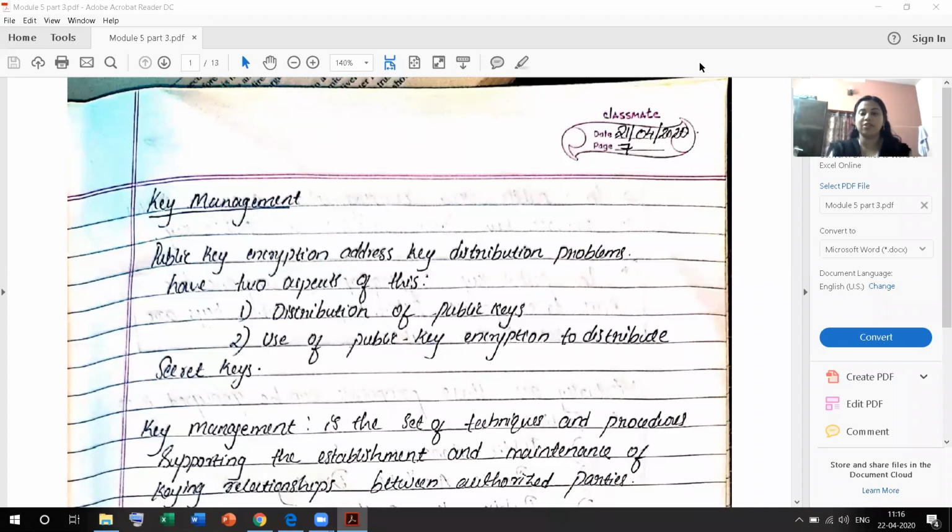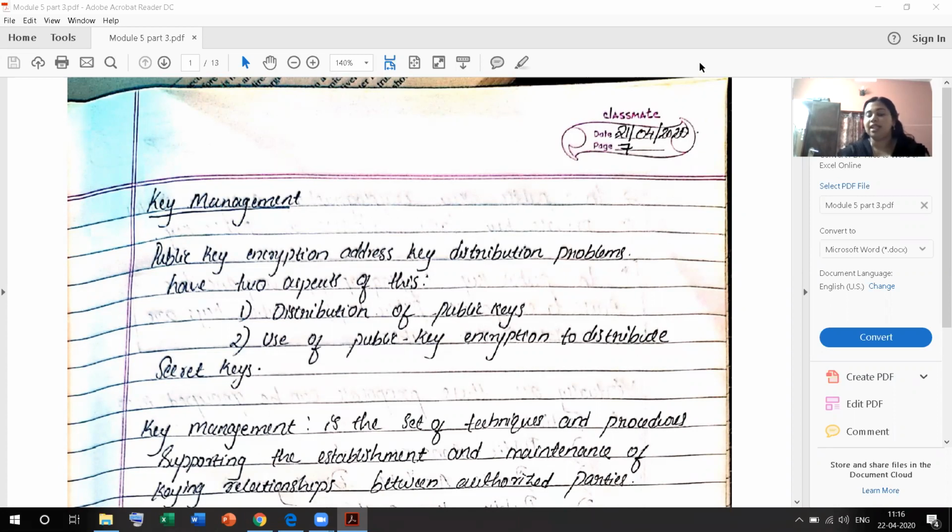Hi, today I am going to discuss the topic of key management. In this section, we are discussing key management, and there are two parts: the distribution of public keys and the use of public key encryption to distribute secret keys. This is the last topic of module 5.